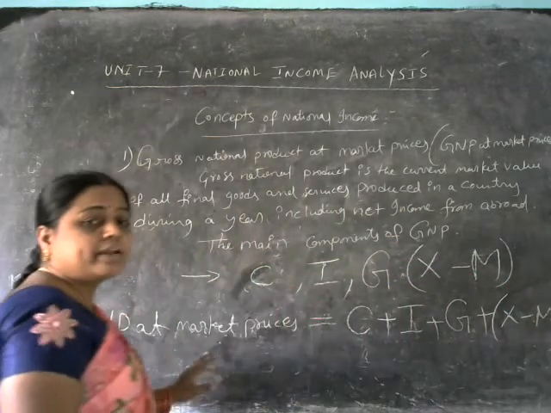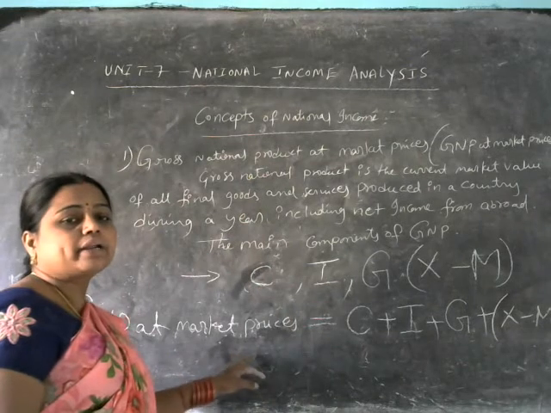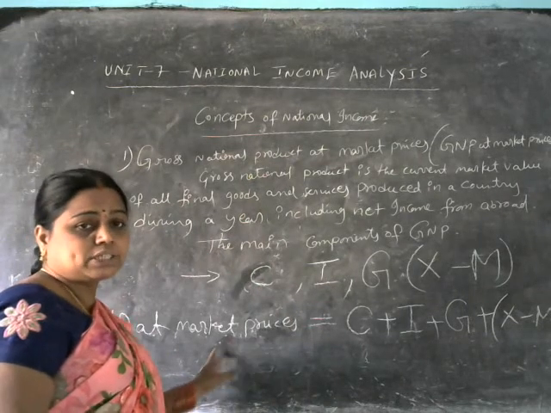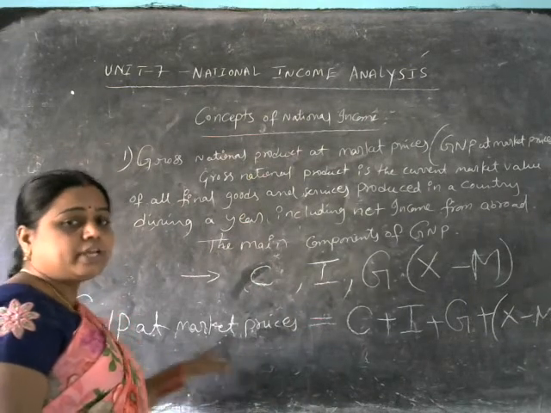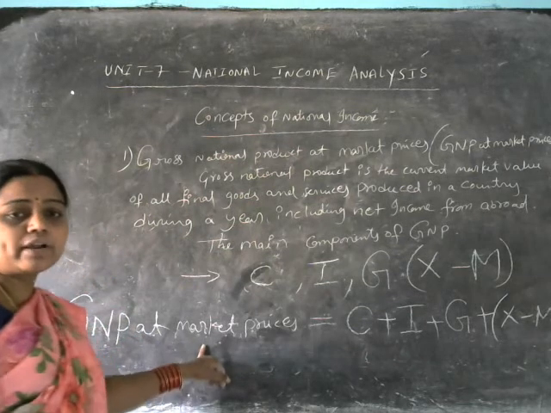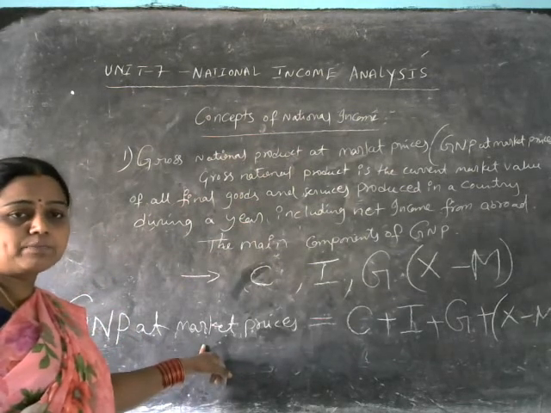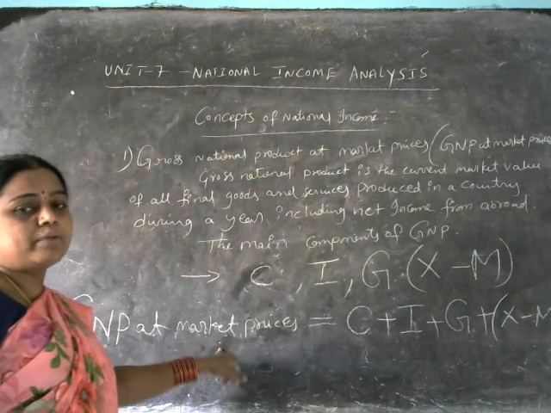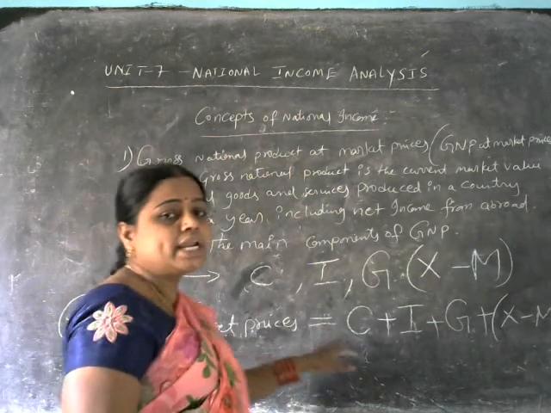So we get gross national product at market prices. In short, we call it GNP at market prices.